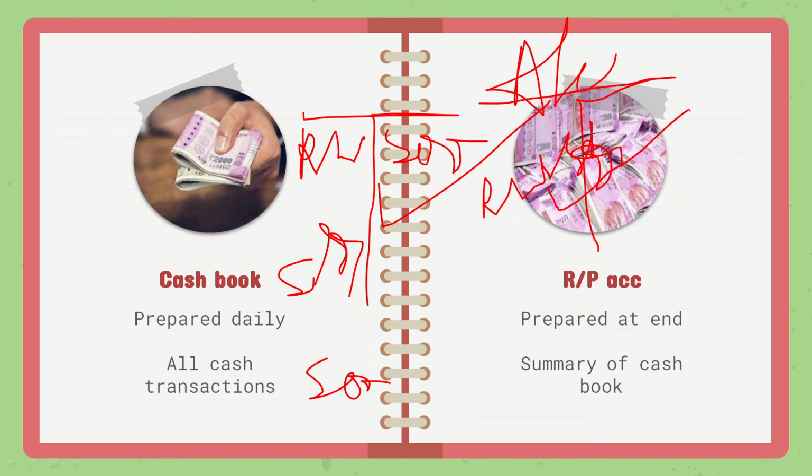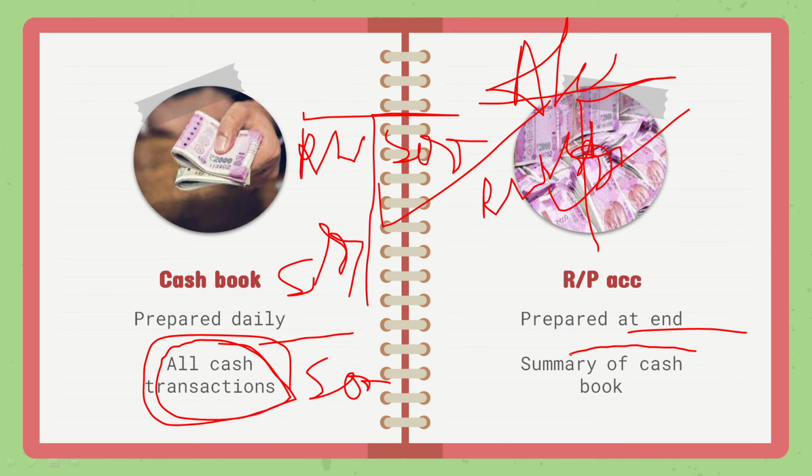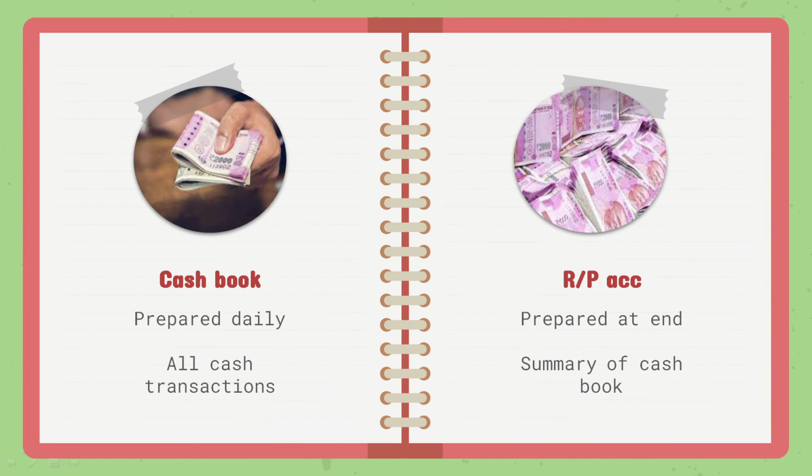So a cash book is prepared on a daily basis, and the receipt and payment account is prepared just at the end. Okay, and this includes all the cash transactions, literally all, but it is a summary of the cash book. Like here we wrote 3 transactions of 500, and here we wrote just 1 transaction of 1500. Okay, I really hope this is clear.